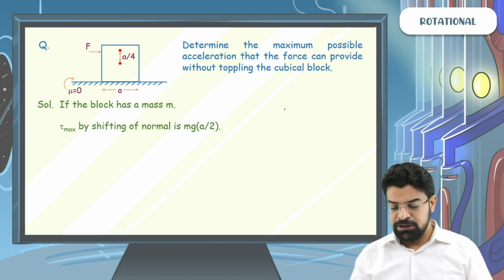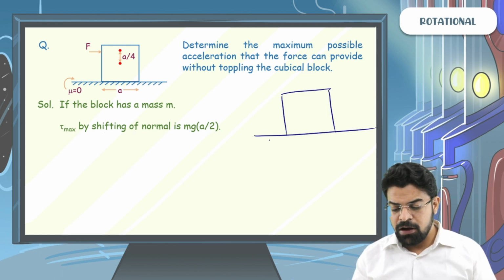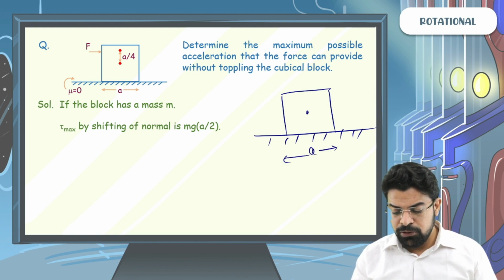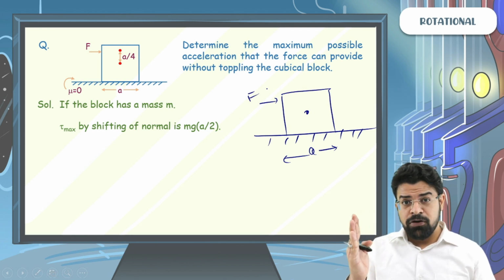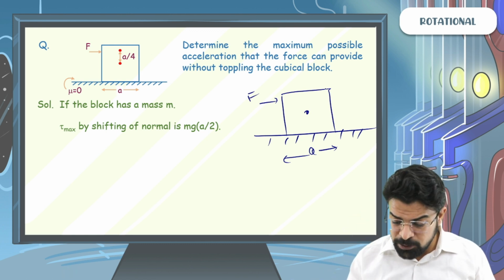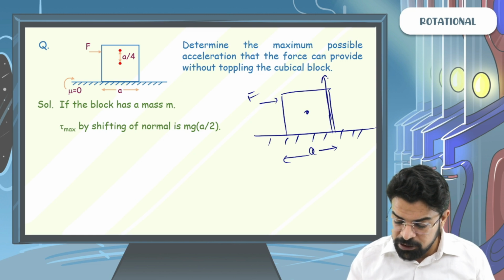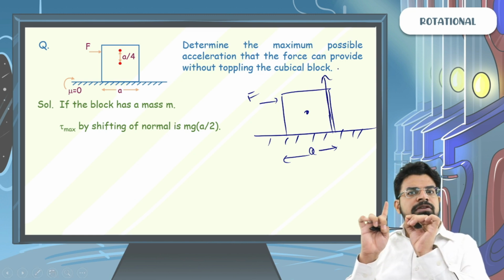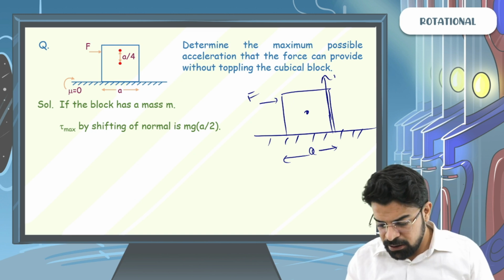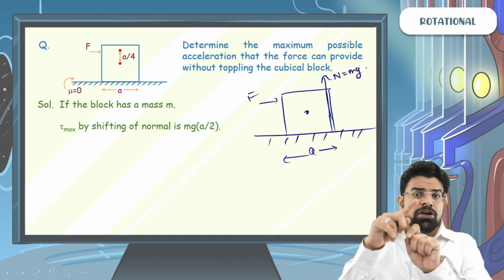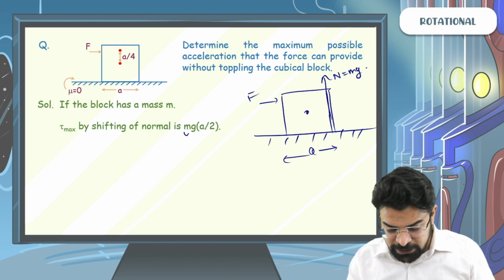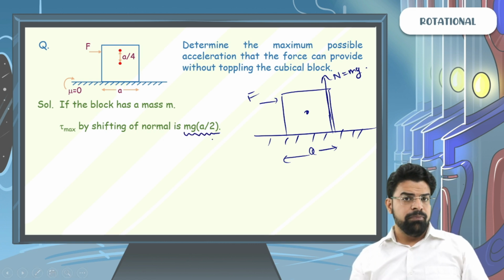Sir, how can you say? See, if you have a cubical block of side length a, when you increase the external force, the counter torque by shifting of normal should increase. The maximum counter torque you can get by shifting of normal is when the normal has shifted to the extreme, and we know that normal has to be equal to mg. So the maximum counter torque that the shifting of normal can provide is mg into a by 2.